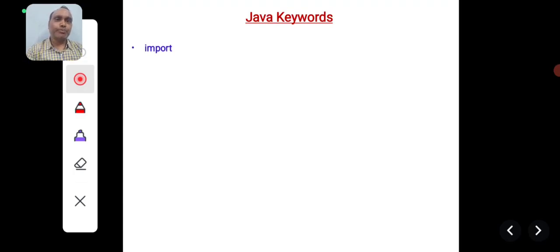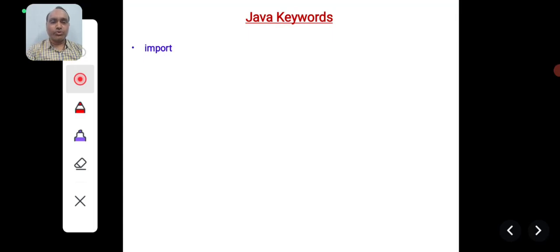So first, the import keyword. This is the most important one. In C, every C program starts with a hash include statement. What does this hash include mean? Hash include represents that some library should be included in our C program.